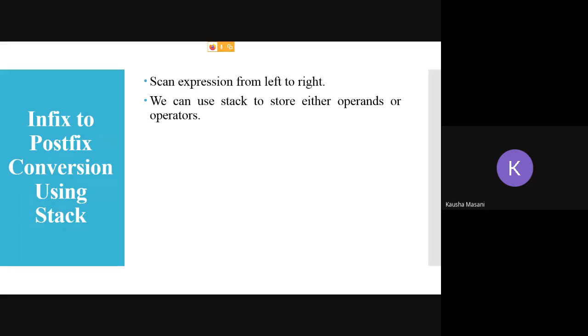We are using your stack to store either the operands or operator. There is a stack maintained by your computer which is going to store either operands or operator. In our case, we are going for operators to be stored inside our stack. And here the priorities will also be considered. Till date we were not considering the priorities, but now the priorities, or say the precedencies, are also going to be considered.